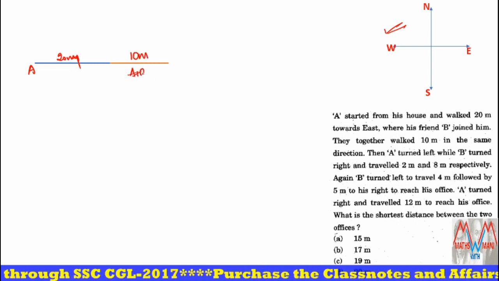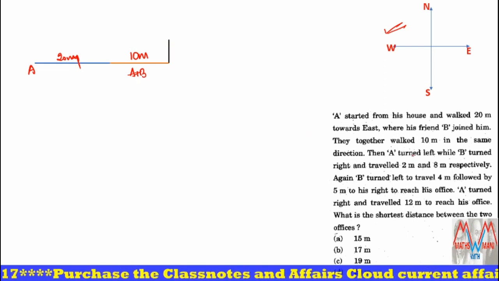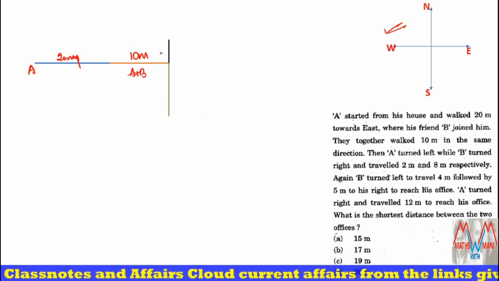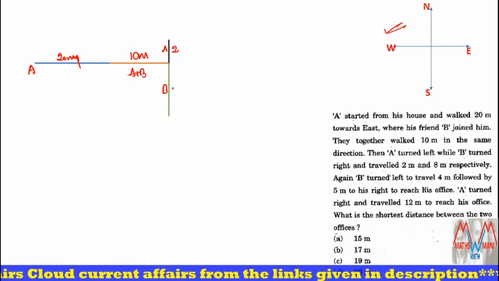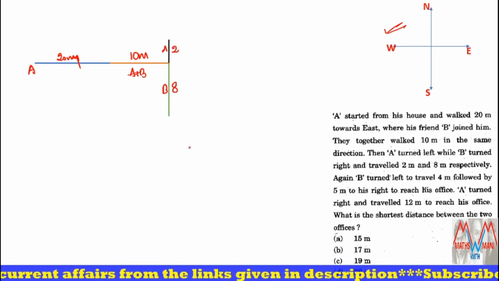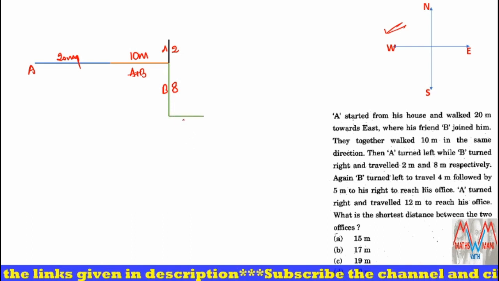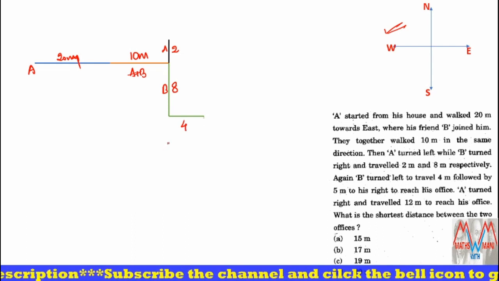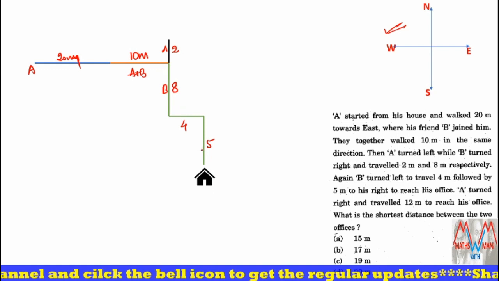Now A and B both traveled. Next, then A turned left, while B turned right. Here A and here B. And A traveled 2 meters and B traveled 8 meters respectively. Then what next? B turned left to travel 4 meters, followed by 5 meters to his right, to reach his office. Here is his office.